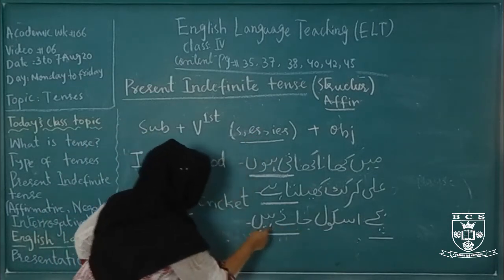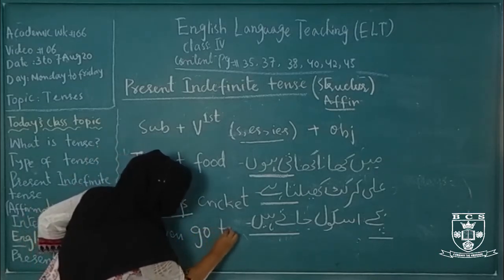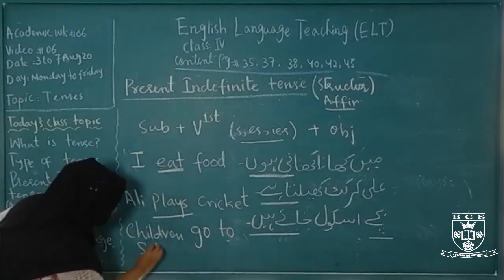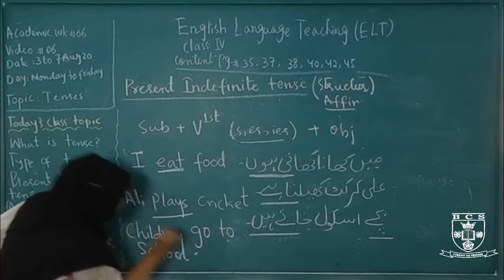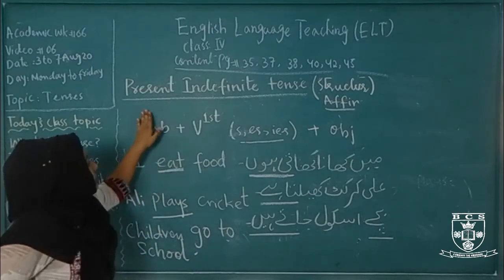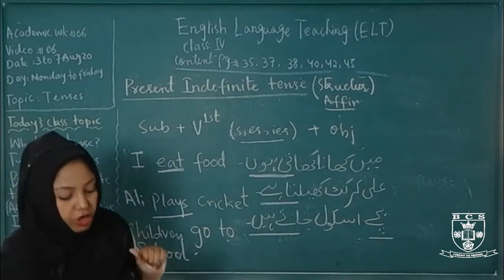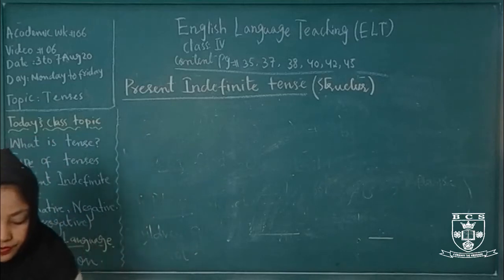बच्चे स्कूल जाते हैं, children go to school. This is how we make the present indefinite affirmative sentences. I hope you have got this. Now come forward, come to the next one.